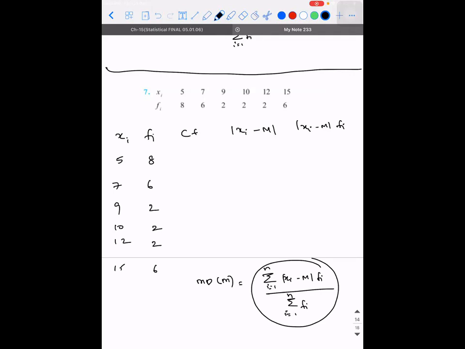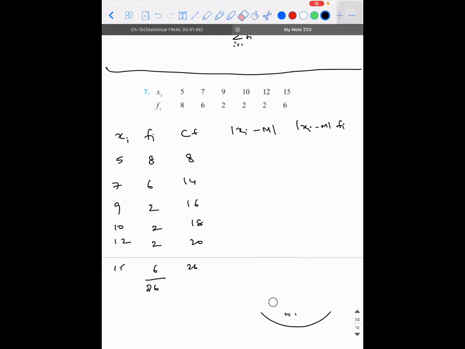So what is the cumulative frequency? 8, 14, 16, 18, 20, 26. I hope this is clear. Yes, sir. If I add everything here also, I'll get 26. So I'm erasing the formula. Now tell me, how do I calculate the median? For median, n by 2 is what? 13. Right? So I don't have 13 here.